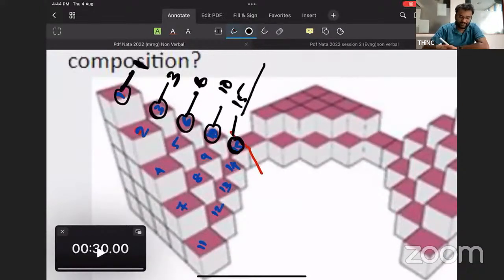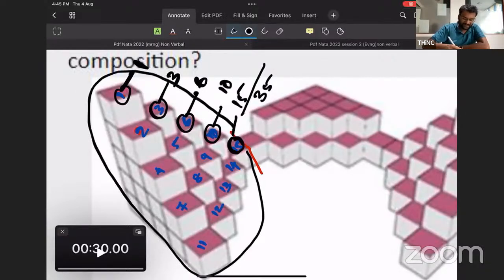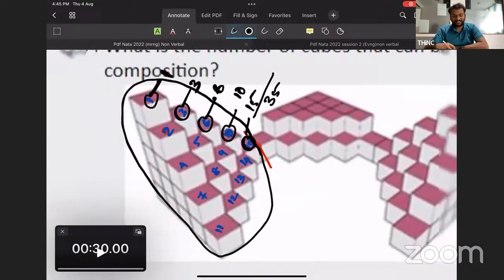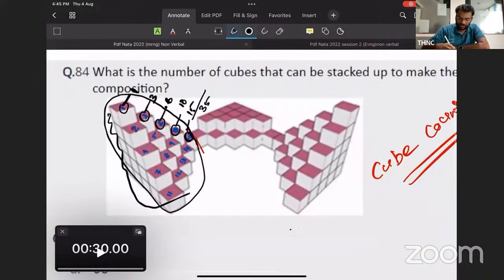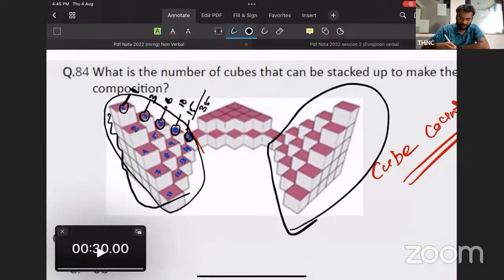So take the sum of these numbers. 25 plus 10, 35. This particular step-like structure, this is the shortcut for counting these kinds of figures. Every row, take the highest number, then add it together. You will get the number of cubes in that particular figure. The figure has to be in somewhat similar orientation to this. Then you can end up at 35.